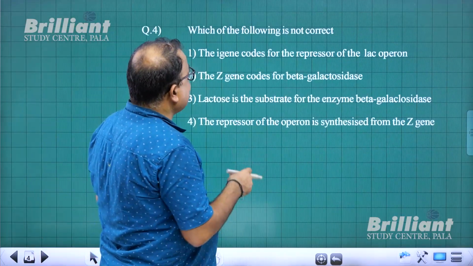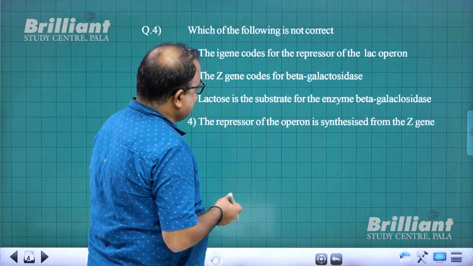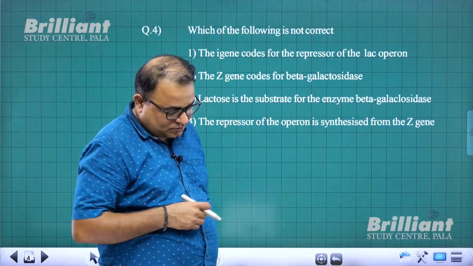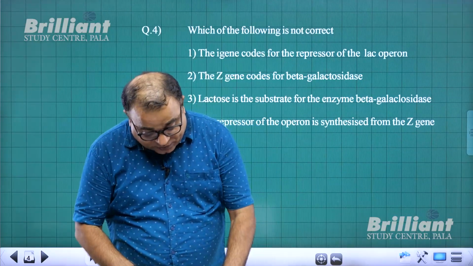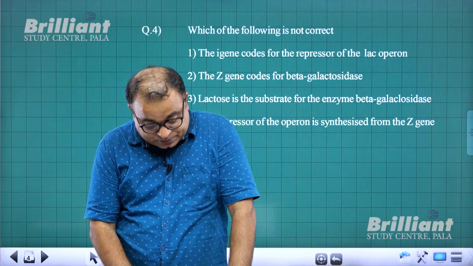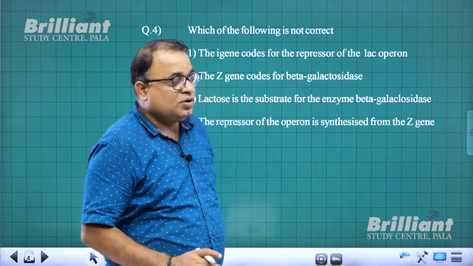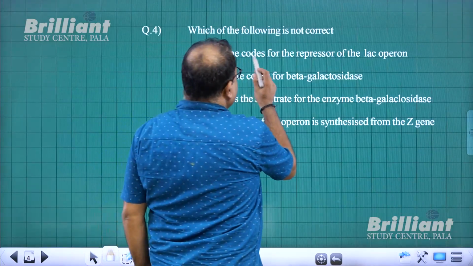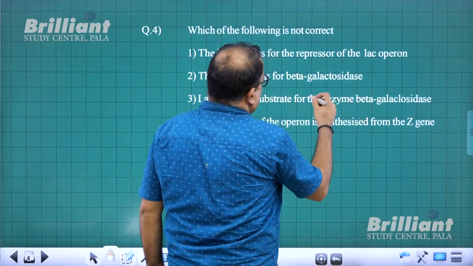With that I come to question number 4: which of the following is not correct? Option 1: the I gene codes for the repressor of the lac-operon. This is correct.